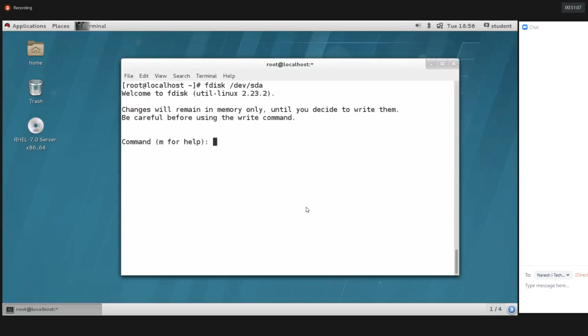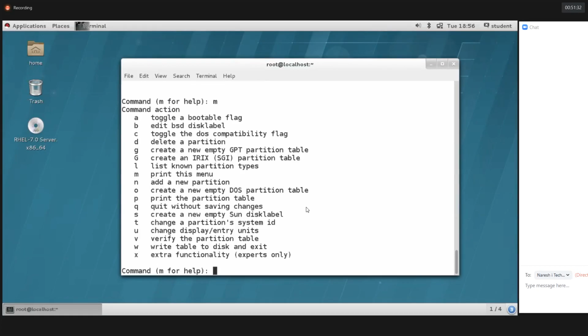Then hit enter. You will get a screen like this, guys. Welcome to fdisk, util-linux 2.23.2. Command (m for help). We'll get a few options: how to create the partitions, how to delete the partitions, everything we get from the operating system itself. Press m, then hit enter, and you'll get all the options. According to your requirement, you can use these options.